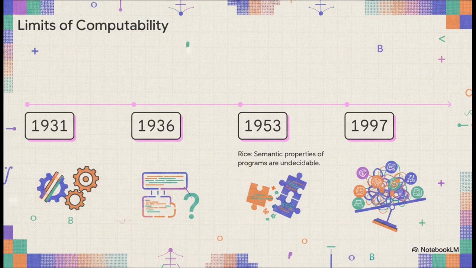Back in 1931, Gödel proved that true statements exist that simply cannot be proven within any consistent formal system, which severely limits what we can guarantee in AI verification. Then in 1936, Turing introduced the halting problem, proving no program can always decide if another program will eventually halt. By 1953, Rice's theorem showed that all non-trivial semantic properties of programs are undecidable, meaning formal safety guarantees for AI agents are fundamentally limited. And jumping to 1997, the no free lunch theorem mathematically proved that no machine learning algorithm outperforms all others across every single problem.